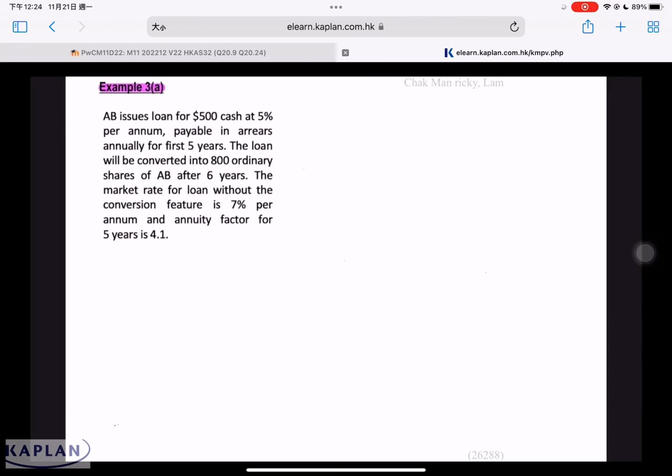ABC issues a loan for $500 cash at 5% per annum, payable in arrears for the first 5 years. This represents a contractual obligation to deliver cash, which is a financial liability. After 5 years, the loan will not be repaid. Instead, the loan will be converted into 800 shares after 6 years. The market interest rate for a loan without a conversion feature in this case is 7%.